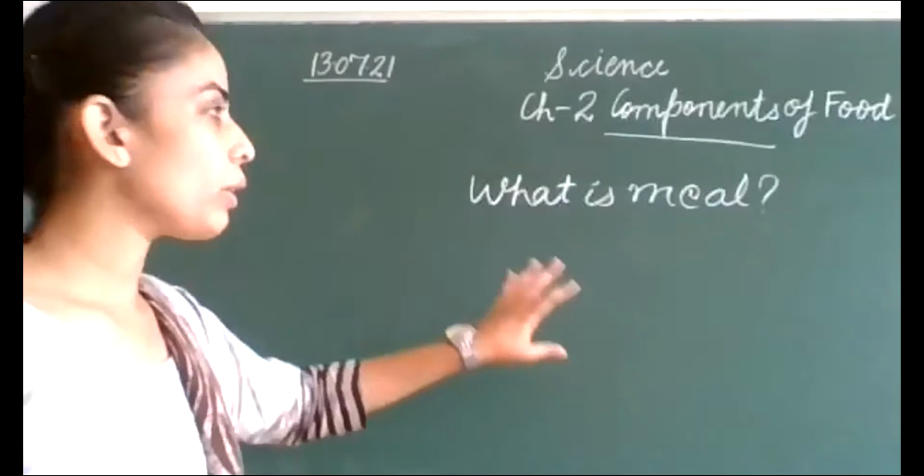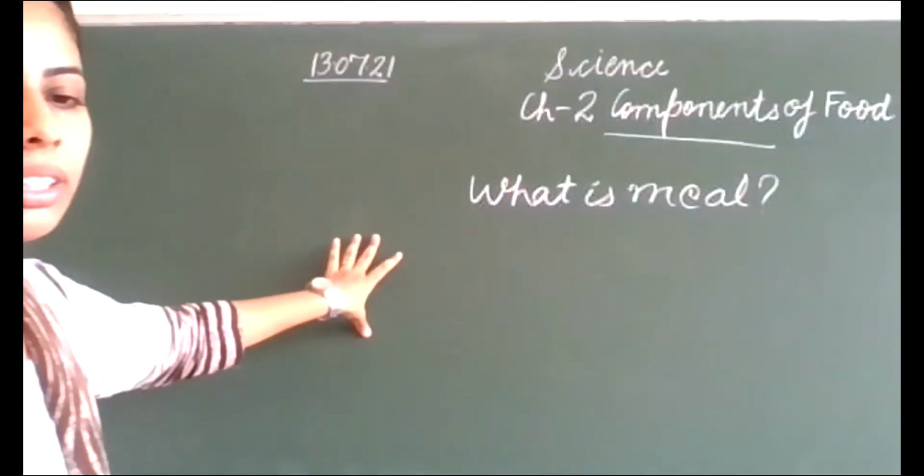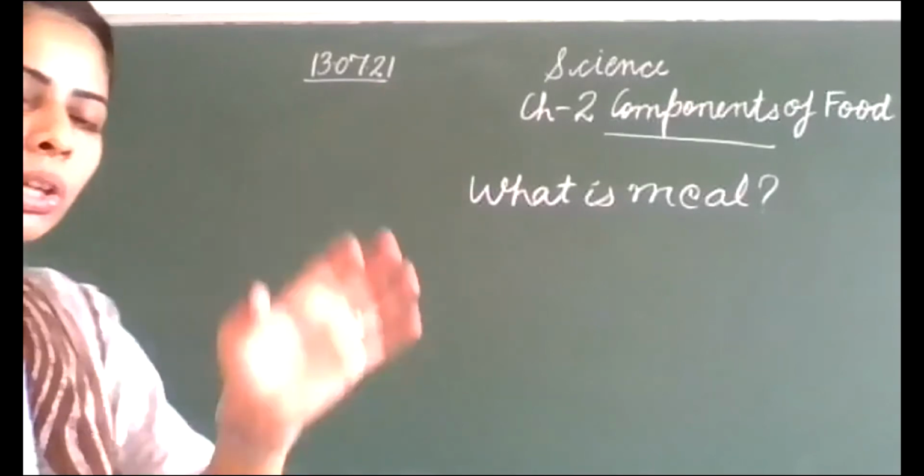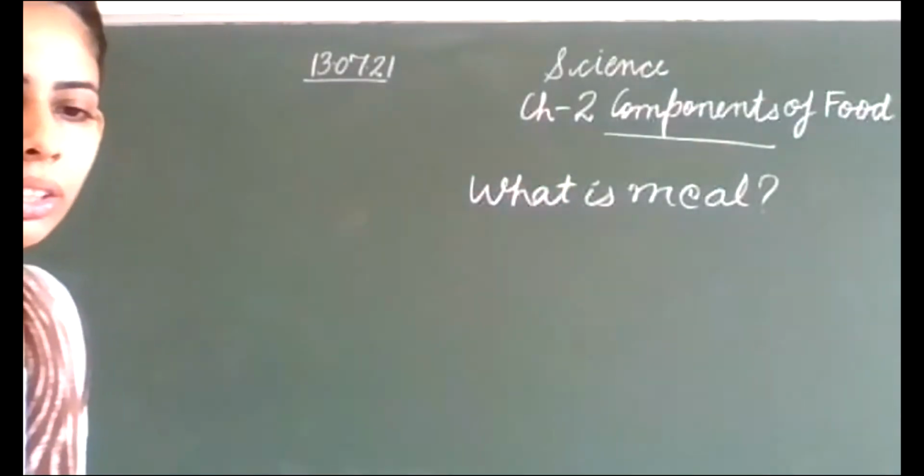So we will write the definition of what is meal. You can also write it in your book at the top. Clear?